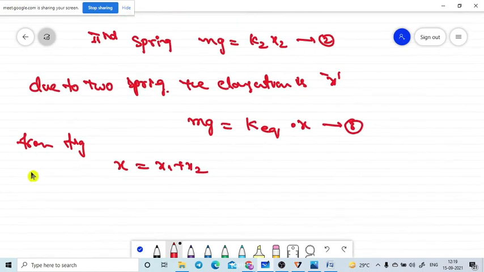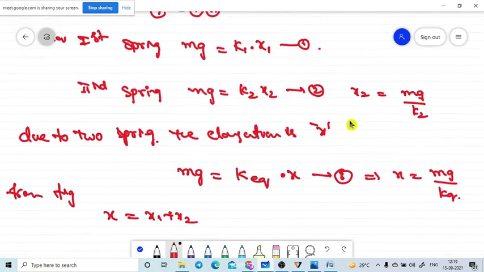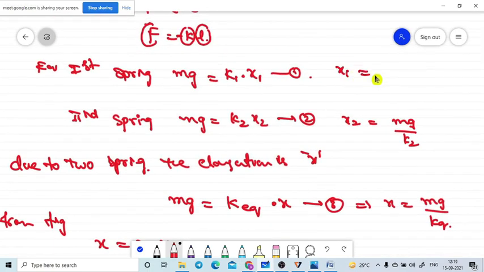So if you know the x1, x2 values, directly you can substitute. From this equation, x is equal to mg by k equivalent. From this equation, x2 is equal to mg by k2. From this equation, x1 is equal to mg by k1.